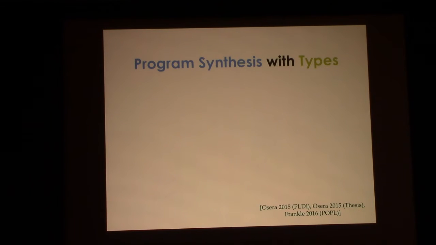I'm not going to burn time today talking about it, but I'm just going to give you a brief sketch of how the whole thing works, and then you can check out some of our papers from before if you want to see the details. In essence, we do three things. We start out with a standard type system, and we recognize that a type system is a relation, so there aren't inputs and outputs, but if we think of it as having inputs and outputs, the type is more or less an output of the relation.